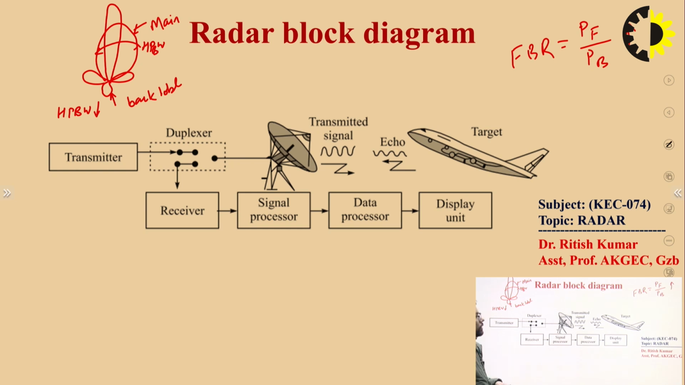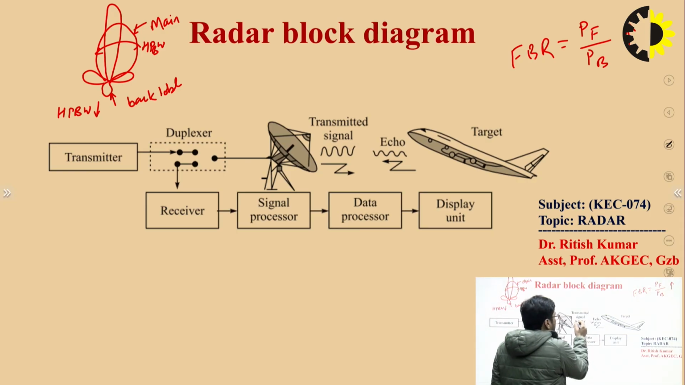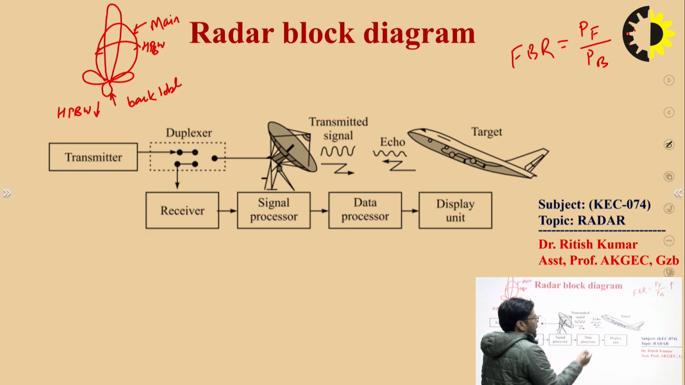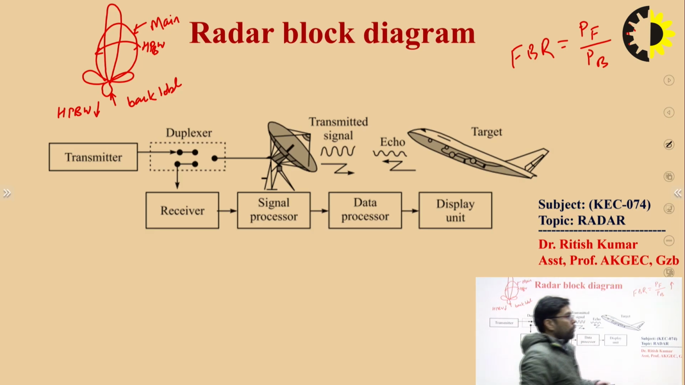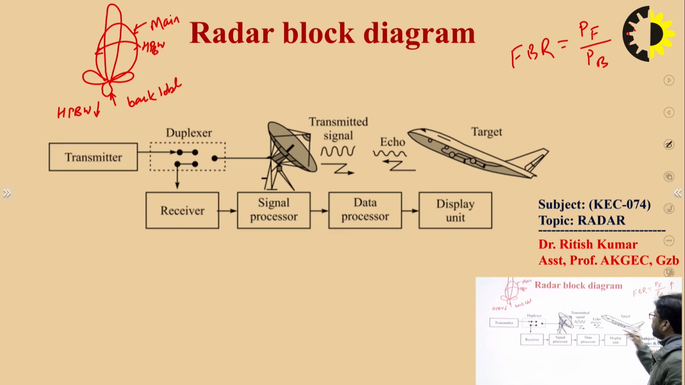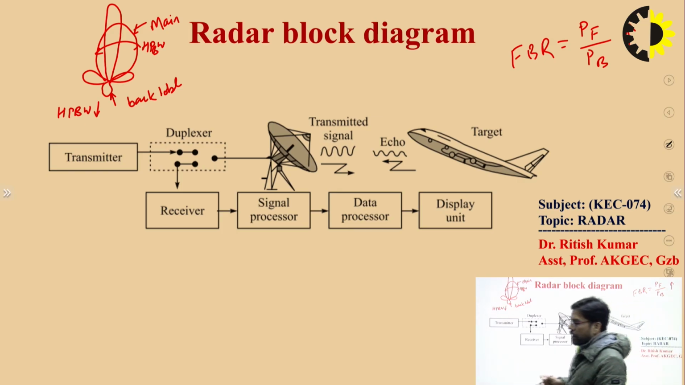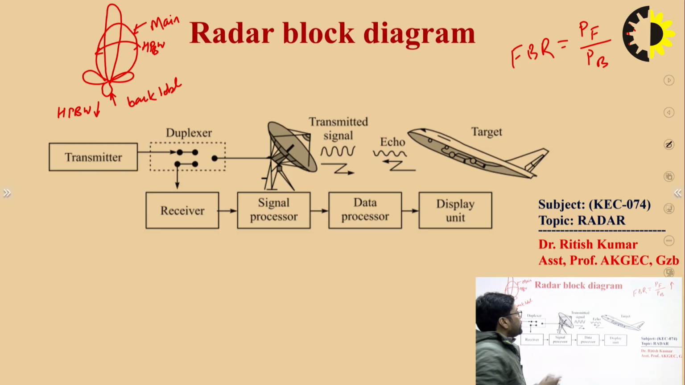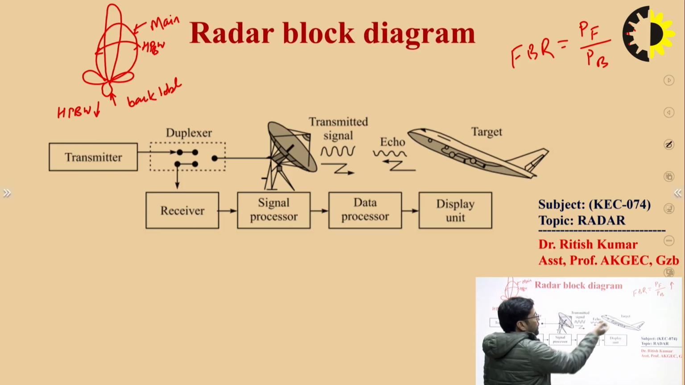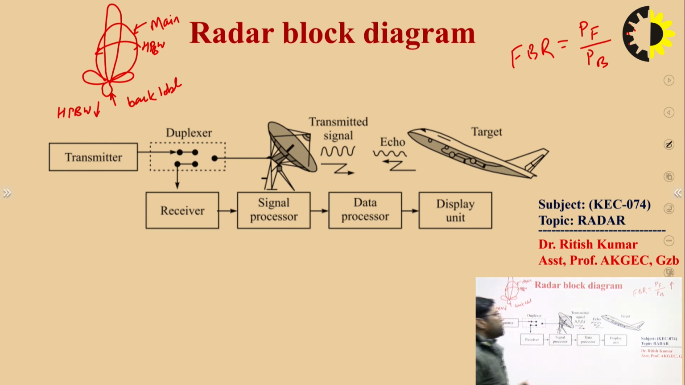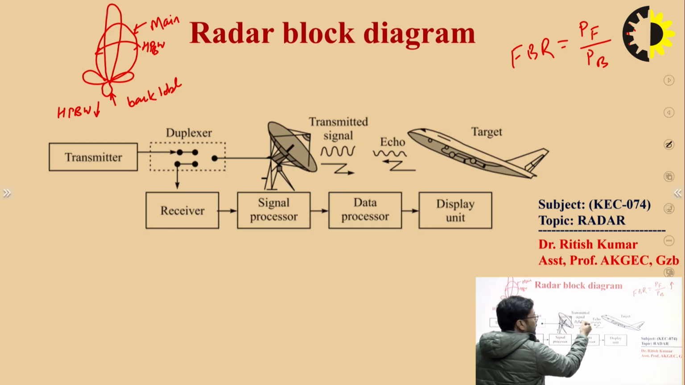You can see this is a target here, and once you transmit the signal from the antenna to detect the target, this is the intensity of the transmitter's transmitting signal, and this is the echo signal. What is the echo signal? The signal which is reflected from the target and received by the radar antenna is called the echo signal. It has low intensity compared to the transmitted signal. As you can see clearly here, this is a high intensity signal and this is a low intensity signal.